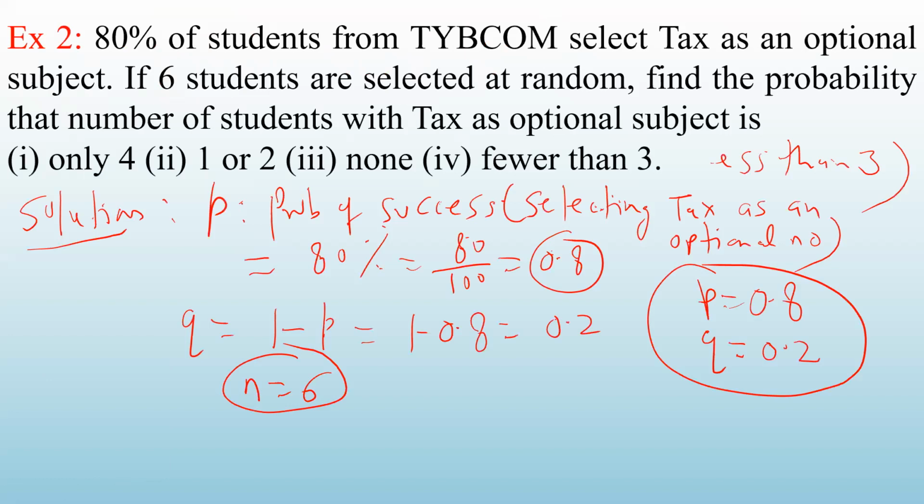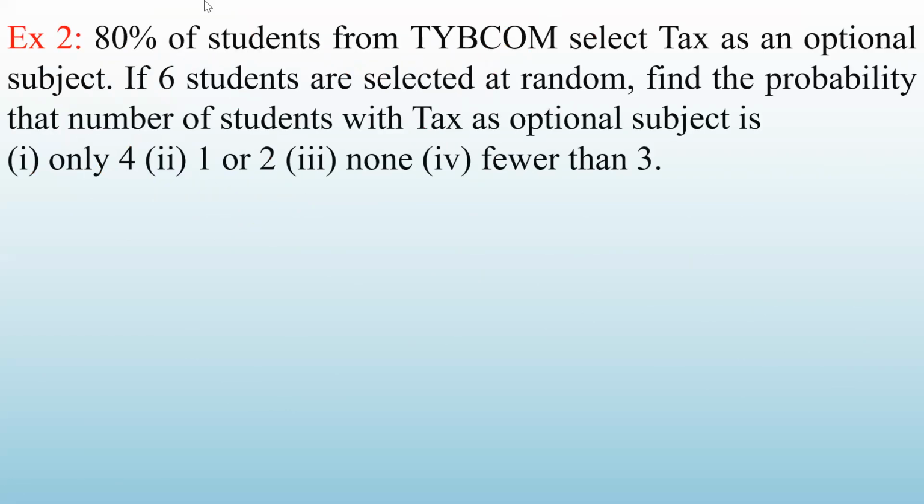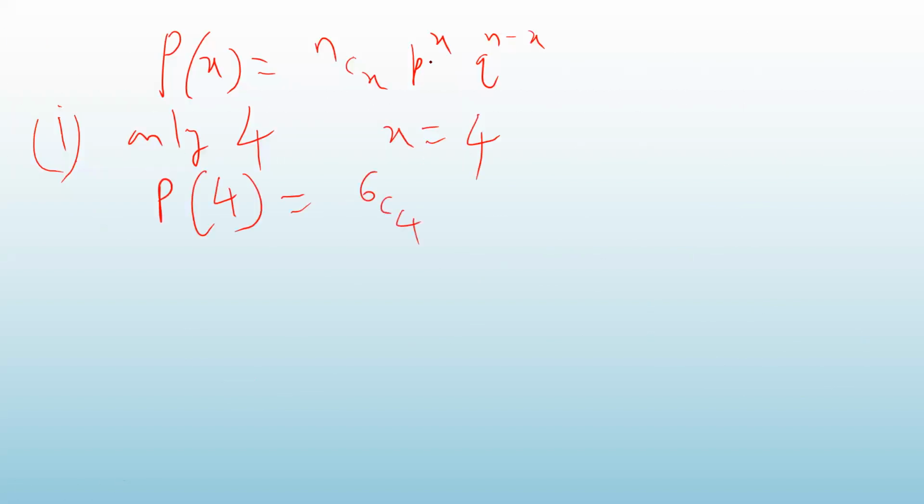In this formula, put X equal to 4 and N equal to 6. So 6C4, P is 0.8 raised to X, which is 4, and Q is 0.2 raised to N minus X, which is 6 minus 4.